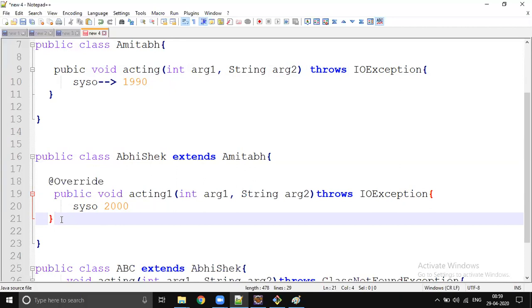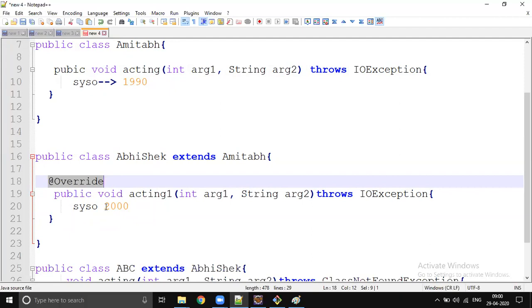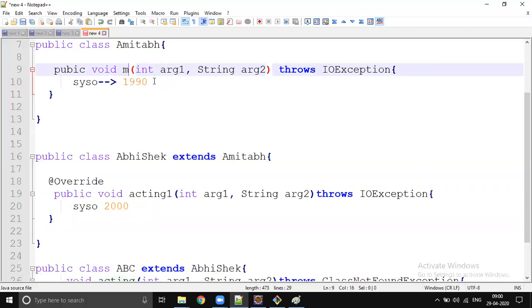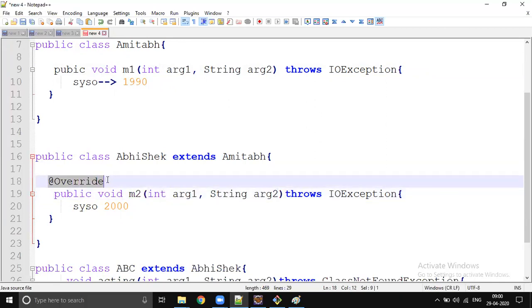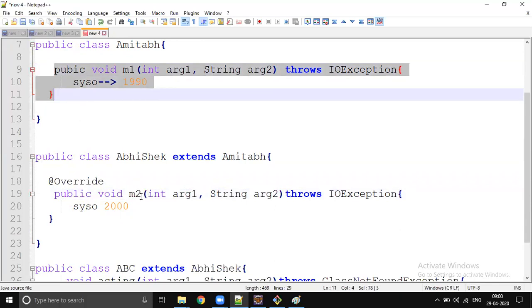So to make sure we follow all the rules and regulations to override a particular method in Java, we use @Override, and this has to be used on an overridden method only. If you try to keep it on a method which is not in the parent, for example, the parent has a method called m1 and you are writing a method called m2 and you keep the override annotation, then the compiler will throw an error saying there is no method m2 present in the parent. Because the override annotation has to be kept on a method where we are trying to override a parent method, that method should be present in the parent class.